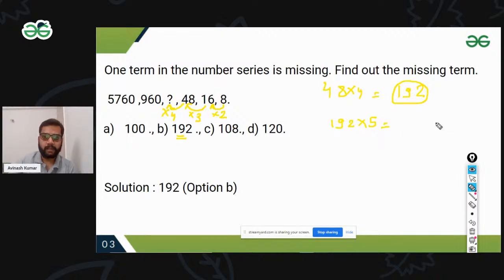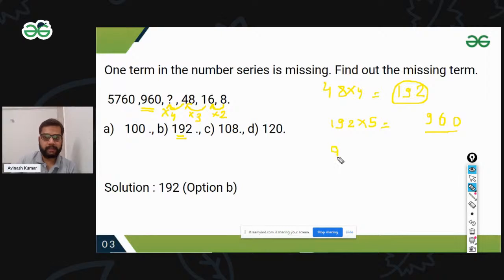Let's check this one. 5 times 2 is 10, 5 times 9 is 45 plus 1 is 46, and then 5 times 1 is 5, so it's 960. It means this is also correct. Then if I multiply 960 by 6, that should be the answer.